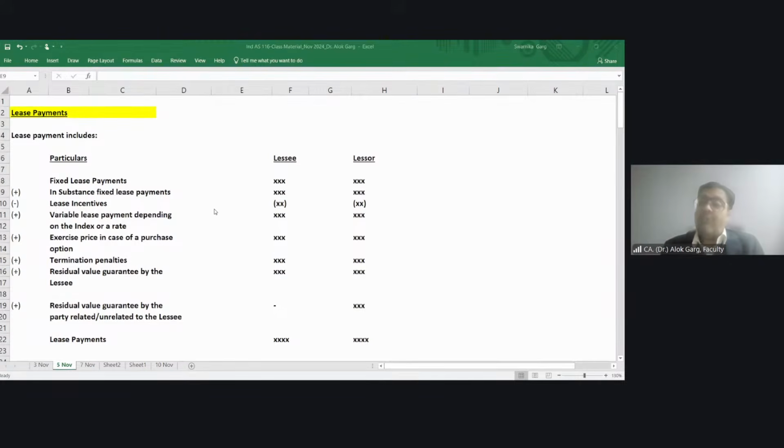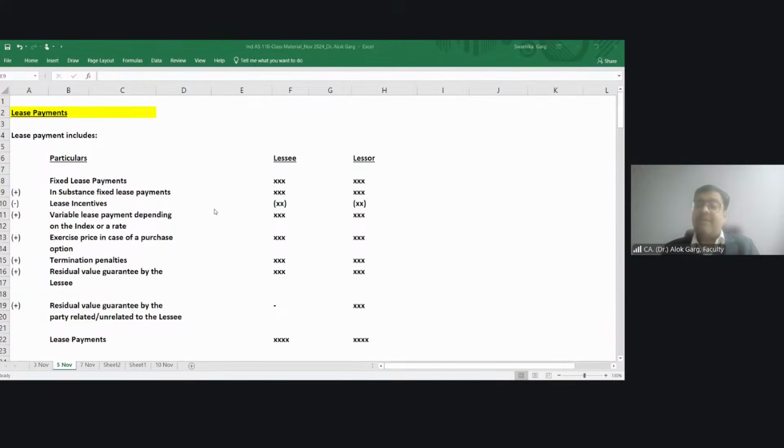And the lessor told that the lessee has to pay a rental equivalent to a minimum of 50,000 quantity. Friends, while the rental is on the basis of quantity produced, the lessor says that the lessee has to pay a minimum rental equivalent to 50,000 quantity. Don't you think in substance 50,000 multiplied by 10, it becomes fixed?